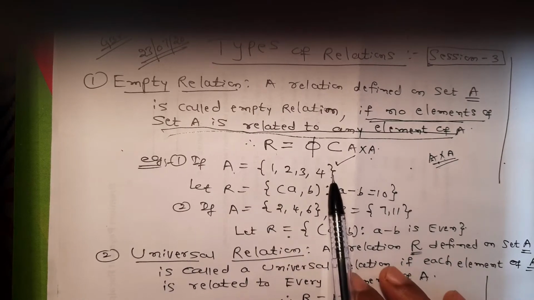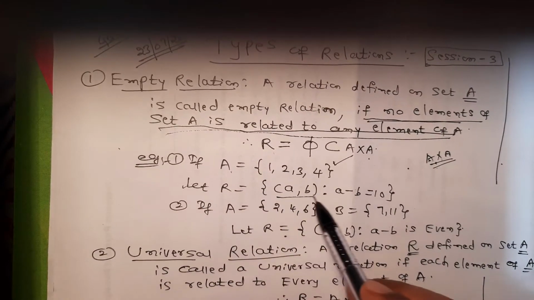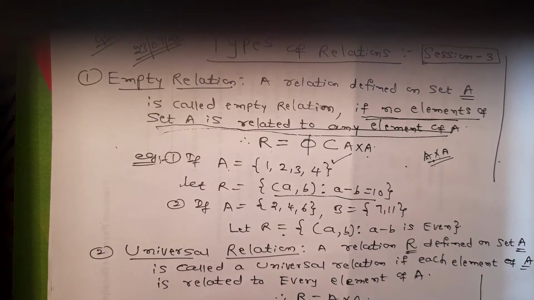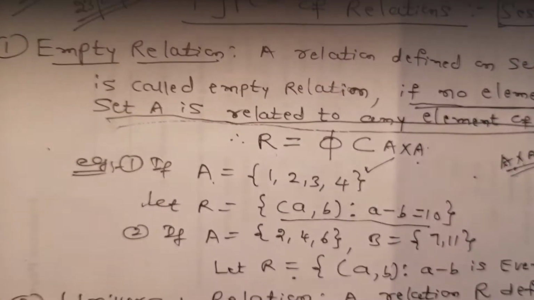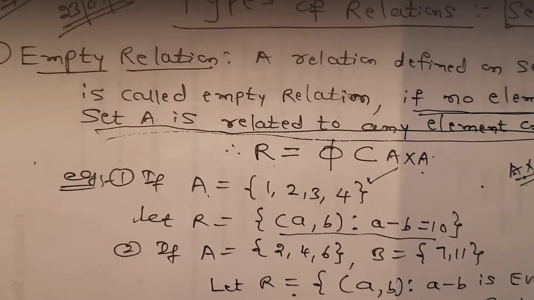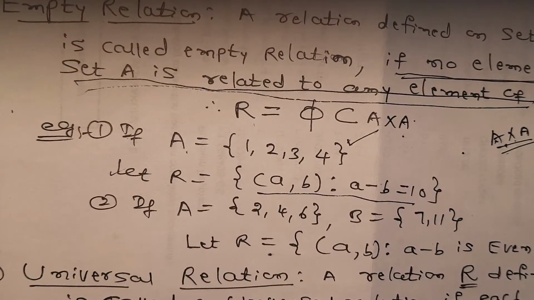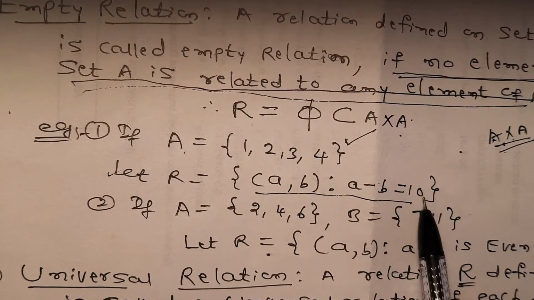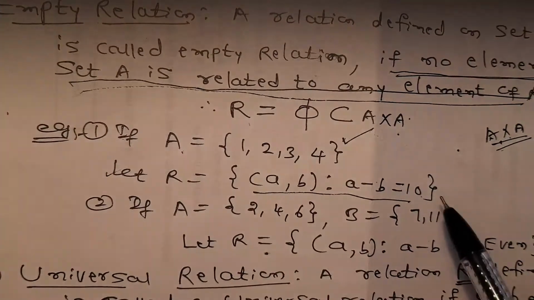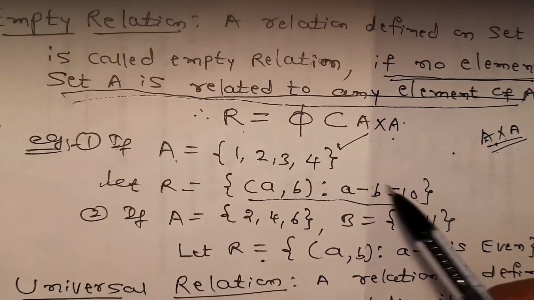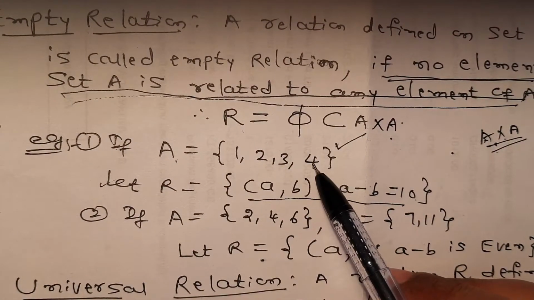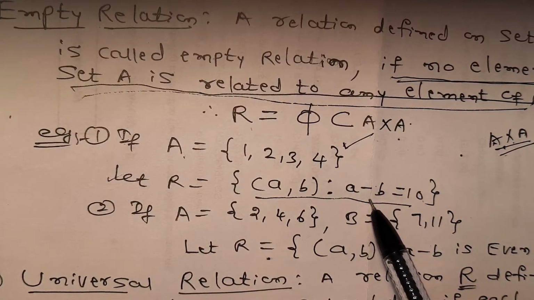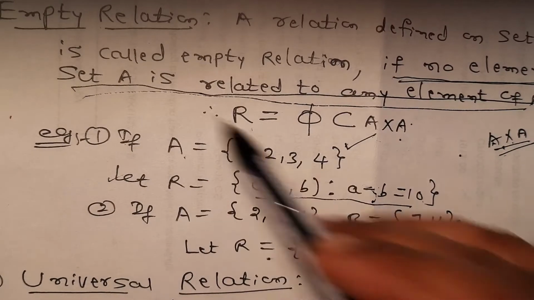I have taken one set and I have defined a relation. Observe this carefully. I have defined a relation R. How have I defined this relation? You see here, (a, b) such that a minus b is equal to 10. This is one example. No elements of this set satisfy this rule. Such a relation is called an empty relation.